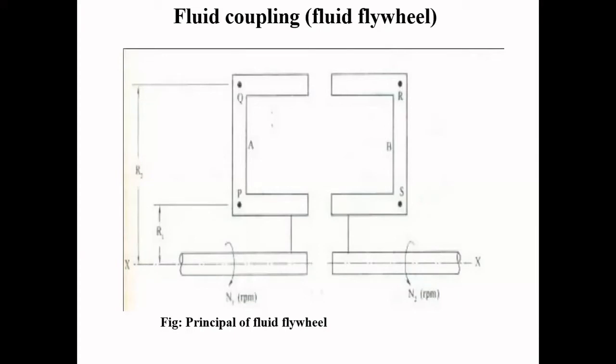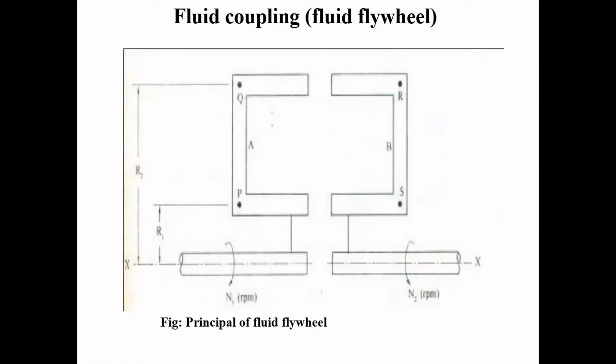So the fluid made available in the fluid coupling behaves as a cushioning agent. Cushioning agent means it will absorb the shocks in the engine and the gearbox whenever braking is taking place, whenever the brake is applied.